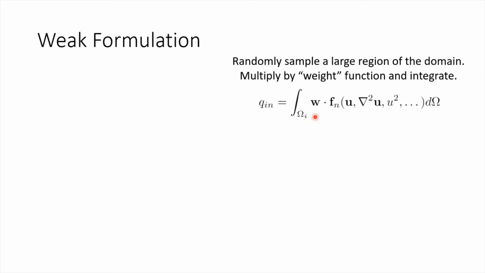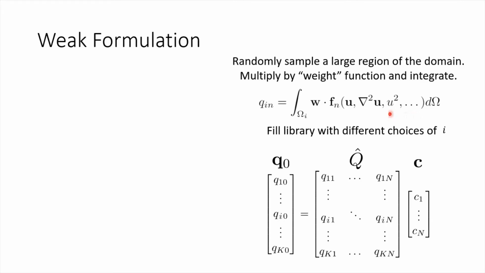Specifically, we choose it to eliminate terms with latent variables and to move derivatives off of the noisy data. However, there will still be a lot of freedom in choosing the weight function, since many different weight functions may achieve these same goals. Once these integrals are evaluated, we use the results to fill in the entries of our Q matrix and perform symbolic regression.